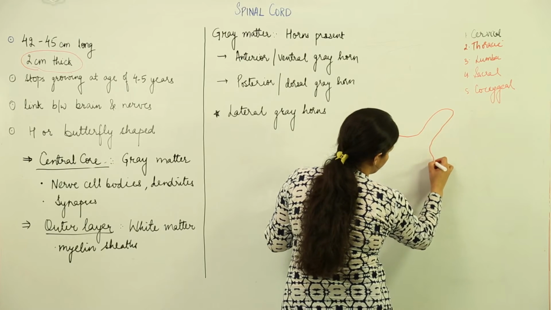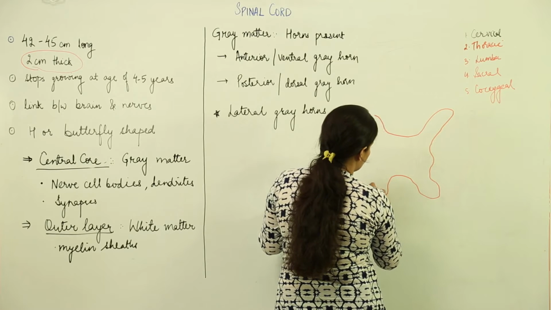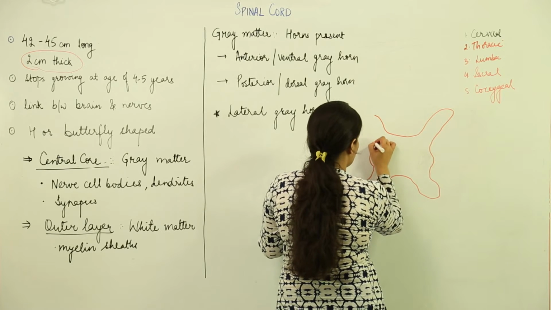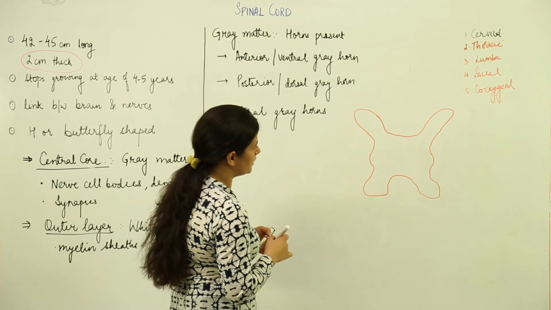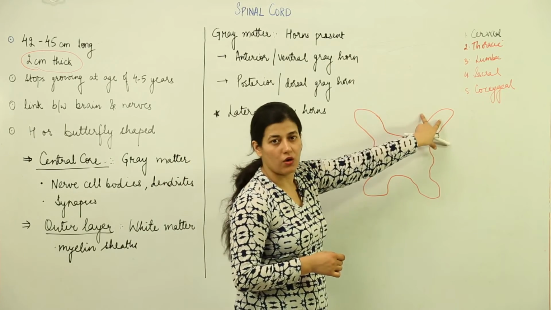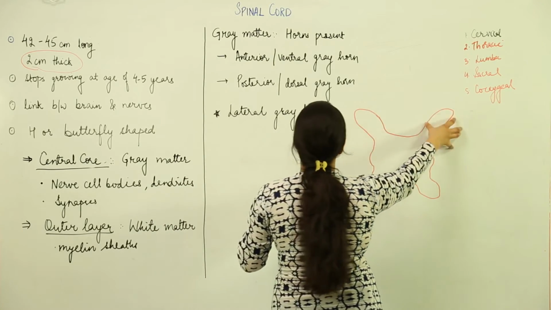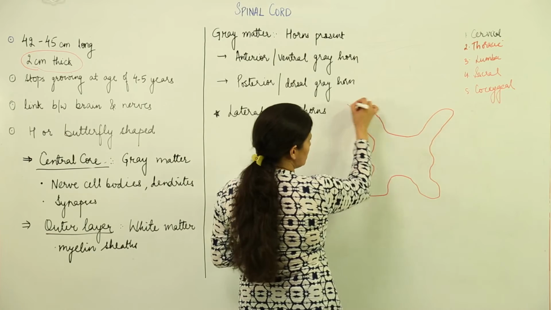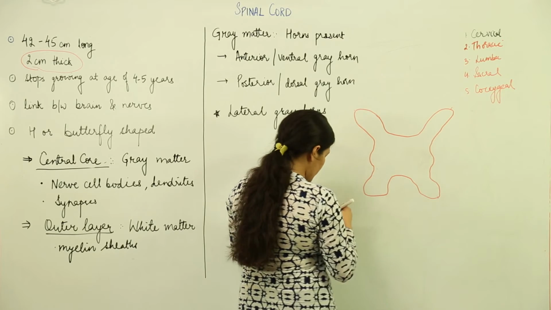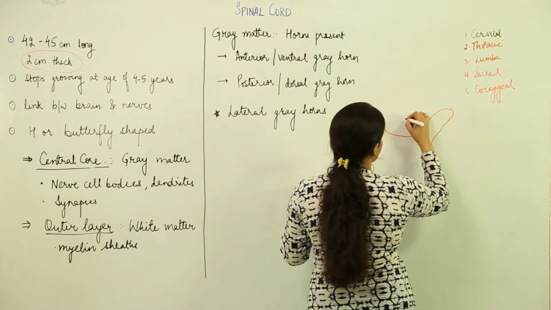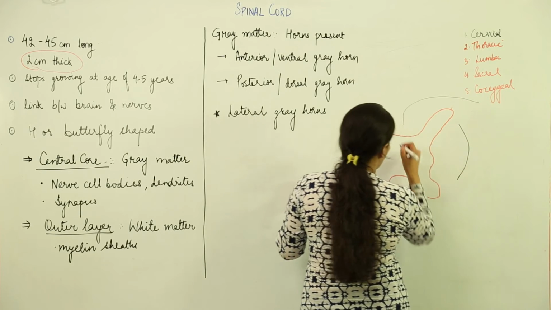Okay, then we have the bulbous part like this. What I am representing with the red felt pen is the grey matter, and as you can see over here, it somewhat resembles horns, like the horn of an animal. So these parts are known as horns. This is also a horn, this is also a horn, these 4 horns are present, and outside to it lies the white matter. Outside to this, there would be the presence of white matter.